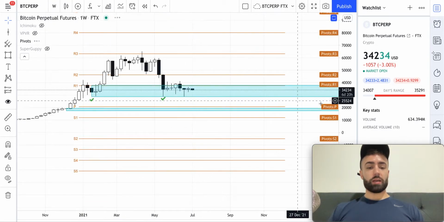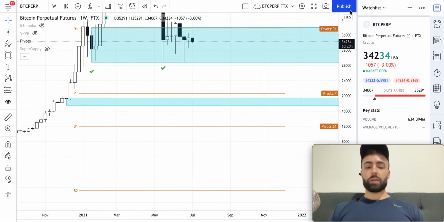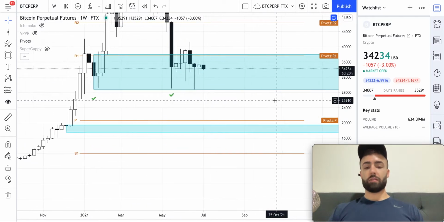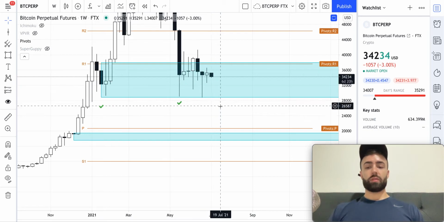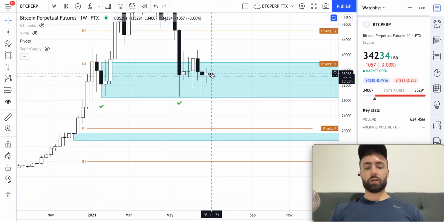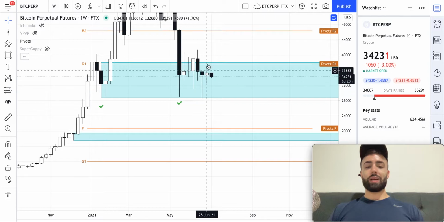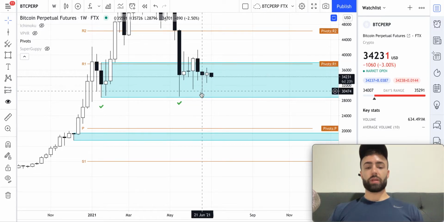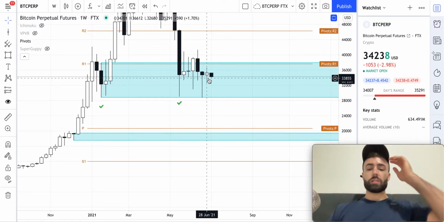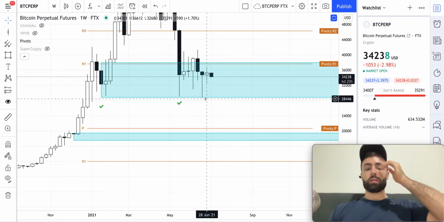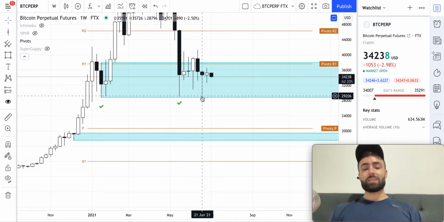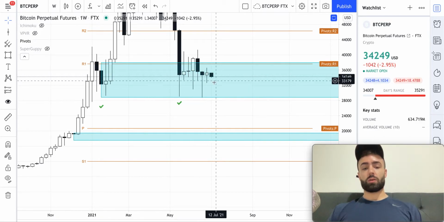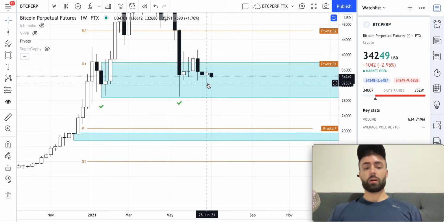So let's go to the weekly time frame here. Last week we had a very, very weak follow through, and you could see people have already priced that in for this week. It's not looking very good for bullish continuation here. We did not see very much bullish follow through from the bulls, but we did talk about the likelihood from the drawdown here for us to form that lower high. So it is likely that this was our lower high, and we will end up breaking the low here of this weekly candle at 32,680.